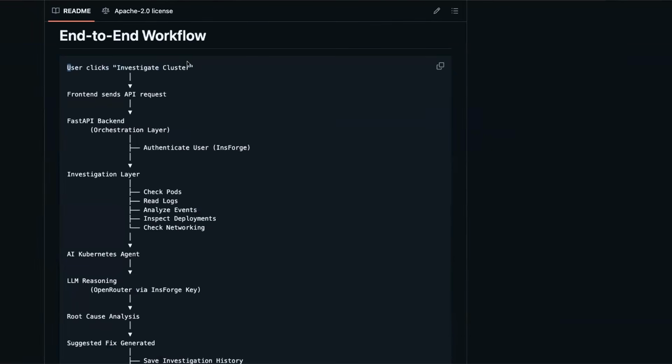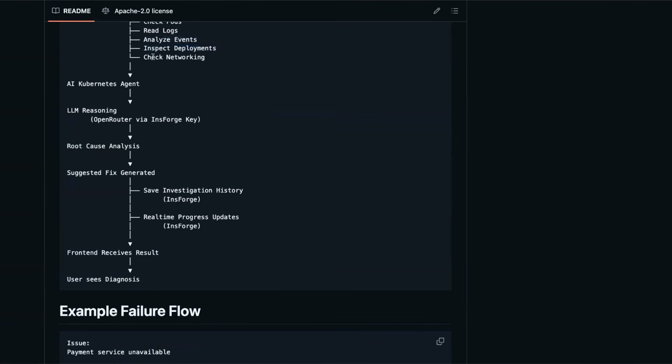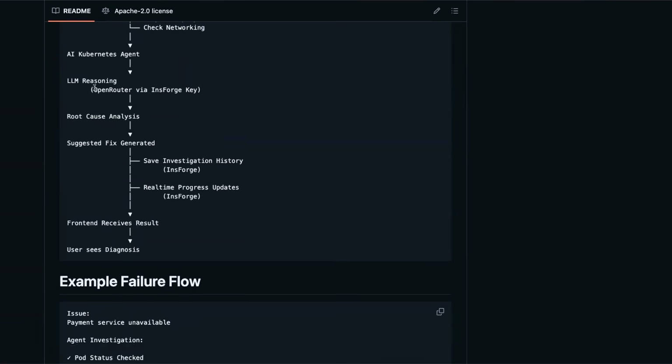When the user clicks on investigate cluster, the user would look at the front end and click on investigate cluster to understand what's exactly wrong with the cluster. The front end sends the API request, and as we learned, this is where authentication takes place. Once authentication and authorization are performed, the request is sent to the investigation layer, which is FastAPI. FastAPI performs verification of the pods, reads the logs, analyzes the events, inspects the deployment, checks the networking, and once this is done, it sends the information for LLM reasoning.